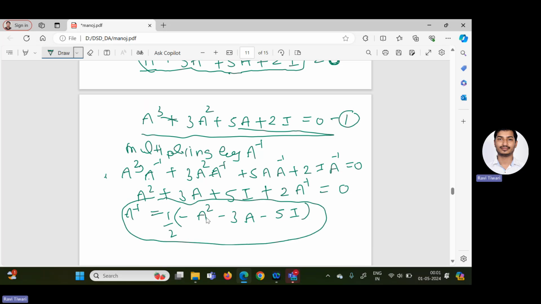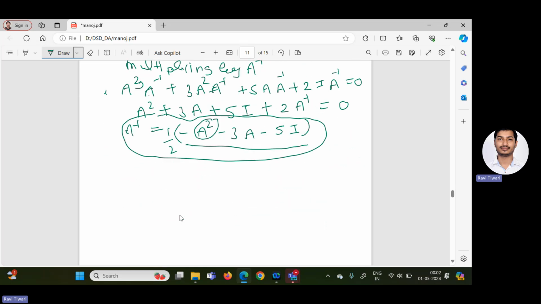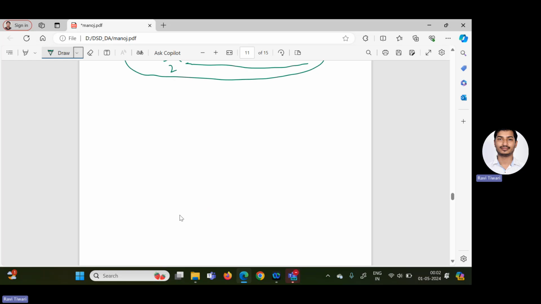Because we have the matrix A in our hand, we can calculate A square, and again we can multiply by A. 3A we can also calculate, a matrix multiplied by 3. So we can multiply 3 into each and every element, and the identity matrix you know, 1 0 0, 0 1 0. So we can calculate this right hand side matrix, divide by 2, and we can get A inverse by using the Cayley Hamilton theorem. So this is the advantage of this method. Actually, we can easily calculate the inverse of a matrix.